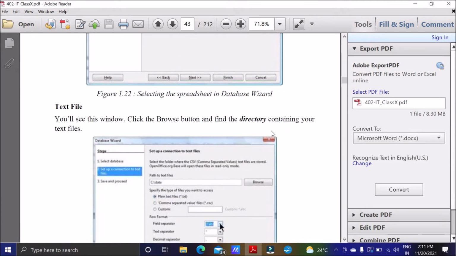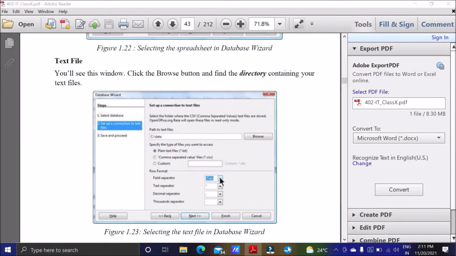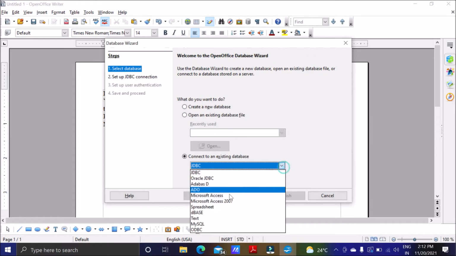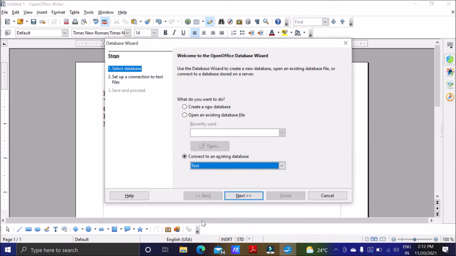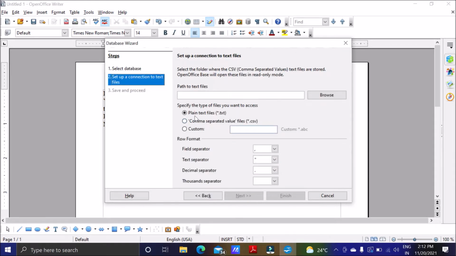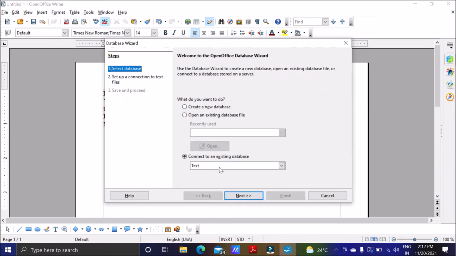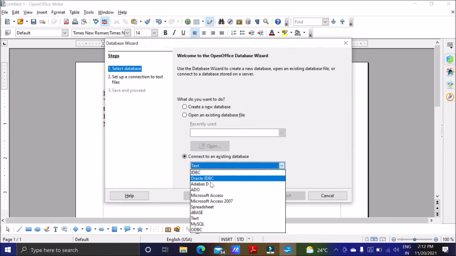Or if you want to go for text file, suppose I select here text file instead of spreadsheet, then when I go to next, I will see this option, plain text .txt file, or is it comma separated value or CSV file, whatever type of file this one is.